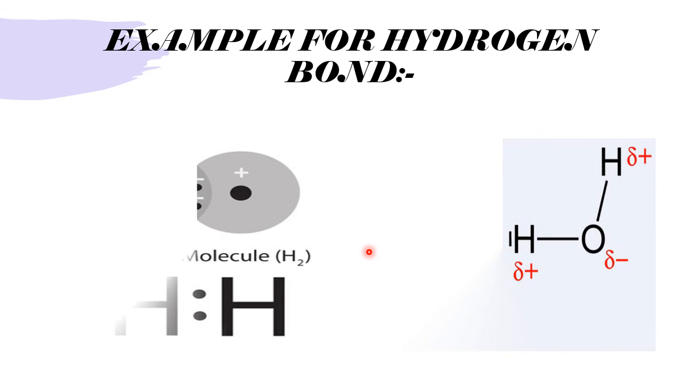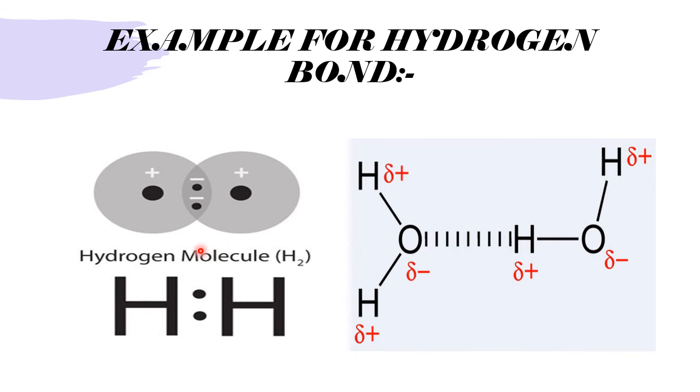Now, the last one, example for the hydrogen bond. See here, I have taken the structure of a water molecule for understanding. This is one water molecule. When one water molecule comes in contact with another water molecule, what happens? See, this is the OH bond of water. Now O is the most electronegative, therefore it drags the shared pair of electrons, because electronegativity is the ability to withdraw shared pairs of electrons.